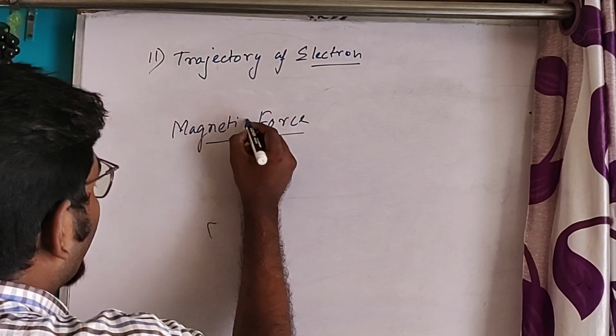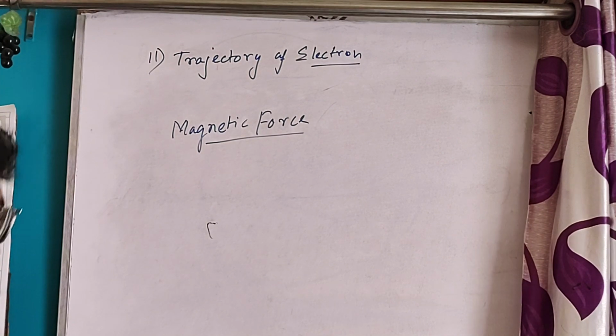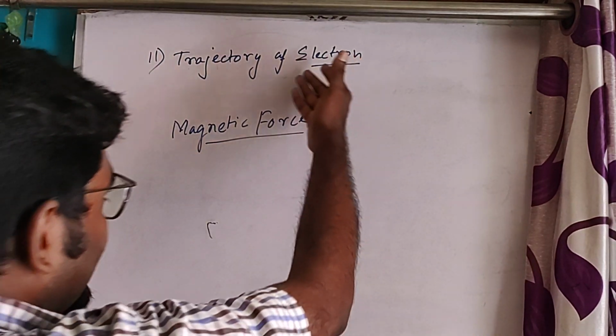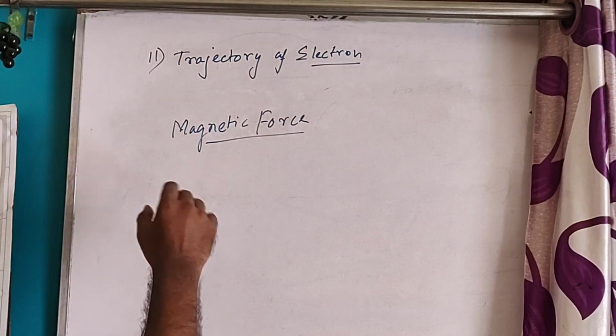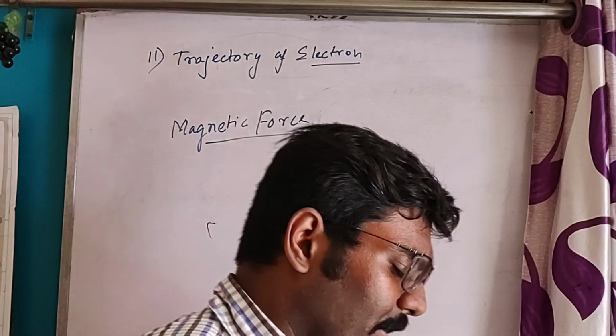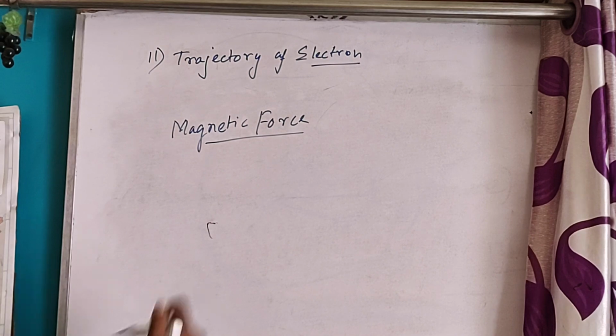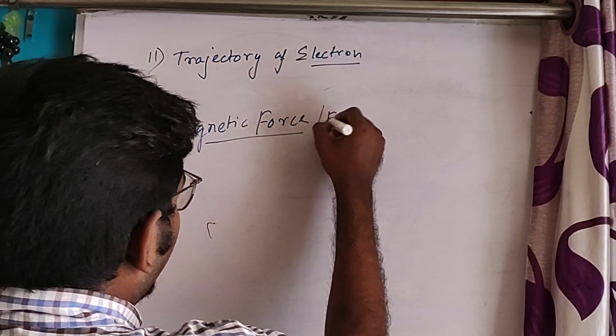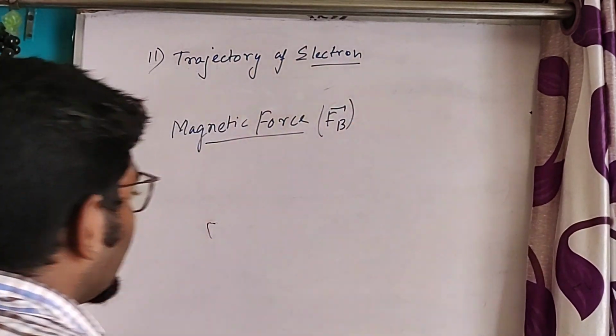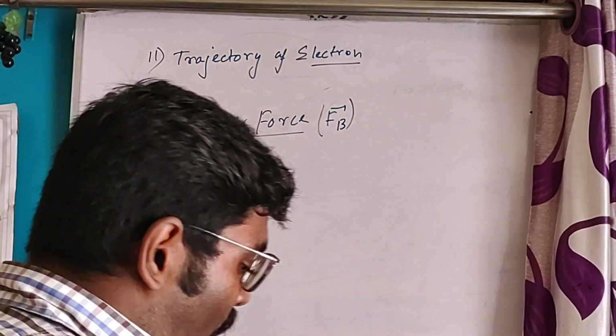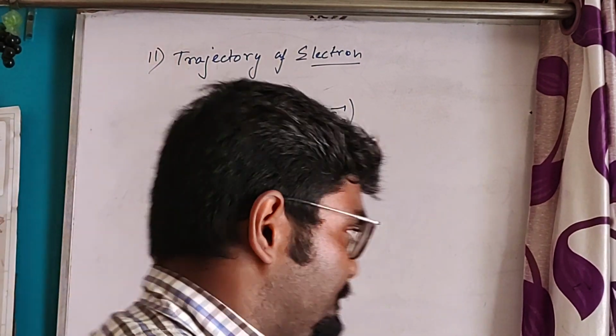What is magnetic force? Before discussing the trajectory of the electron, we have to define what is magnetic force. Magnetic force is denoted by Fb. One important thing we have to notice.